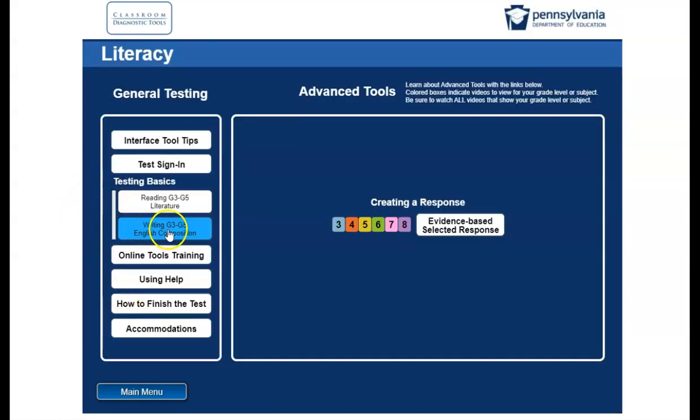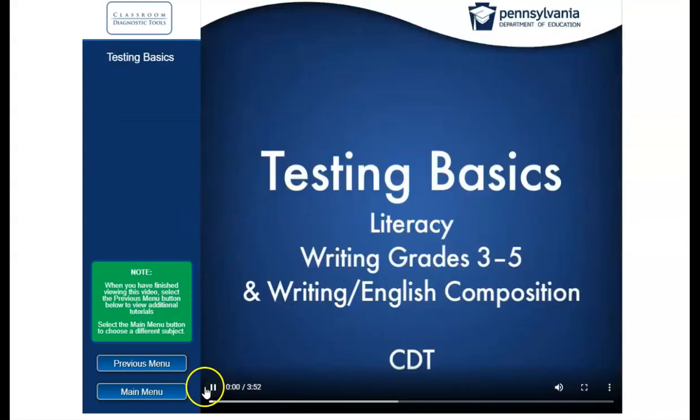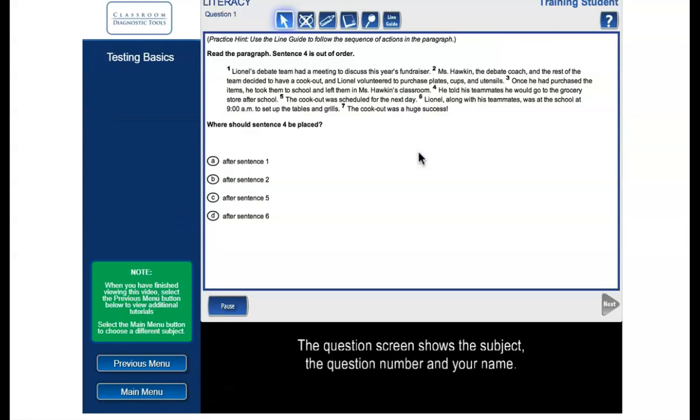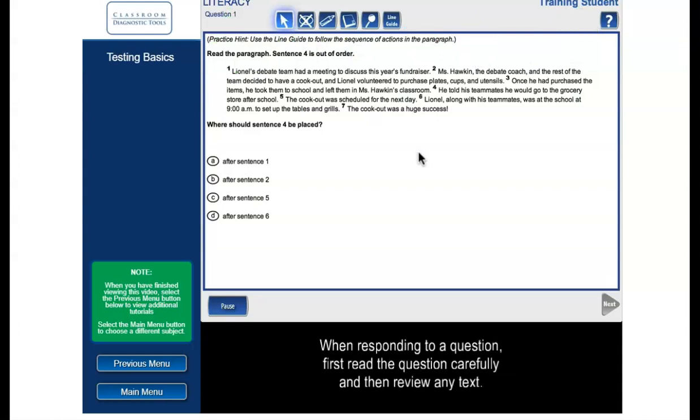All right, so the testing basics 4, it only shows grades 3 through 5. So I'm going to click this anyway. The question screen shows the subject, the question number, and your name. When responding to a question, first read the question carefully and then review any text.